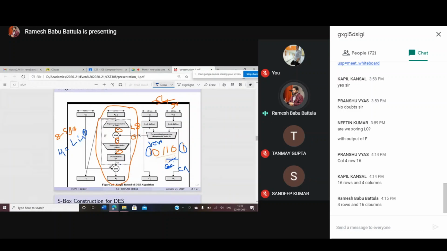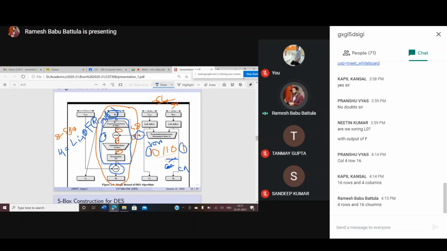Why? Because this is the XOR function, and this whole dotted line we are treating as function f. What are the inputs? One is R i minus 1, comma, another input is K i minus 1.